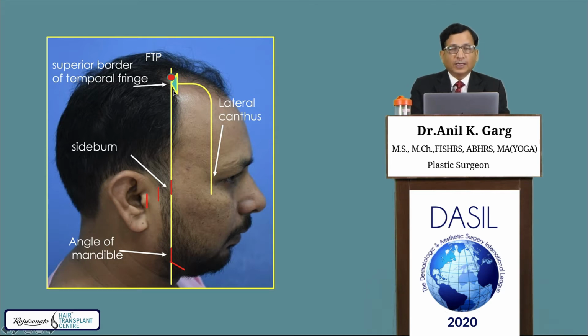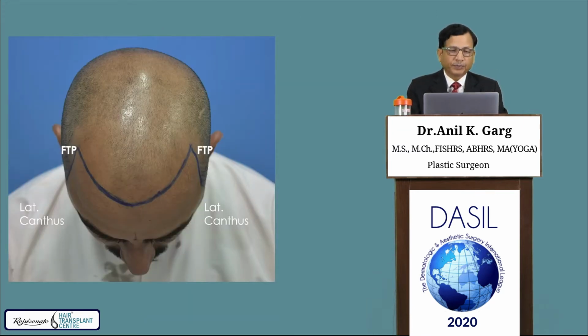But if you have higher grade of baldness and less donor supply, then you can put this point a little more posteriorly, with the line touching the posterior border of the sideburn. Or if there is further shortage of donor area and high grade of baldness, then this line can be taken just anterior to the tragus. This I'll explain when we create the parietal hump.